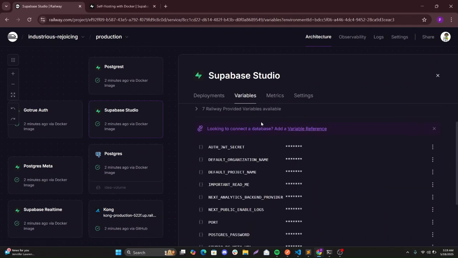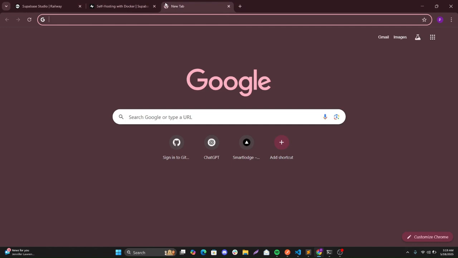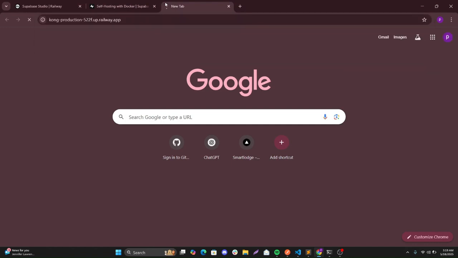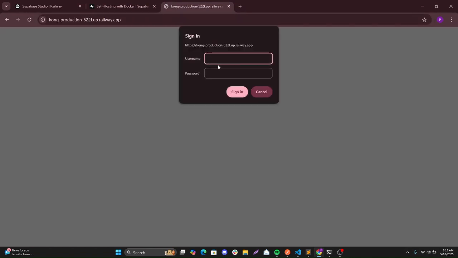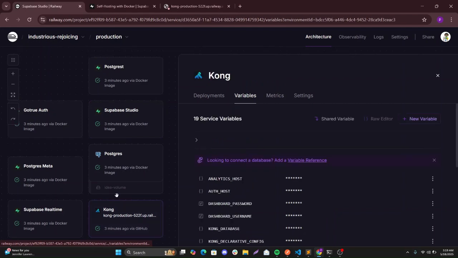I'll show you how to access this, the studio itself. So right here on the variables, you should be able to see this, the Supabase public URL. Copy this value, paste it here. You should be able to see the username and the password requested. You can get that from the Kong service, this one.